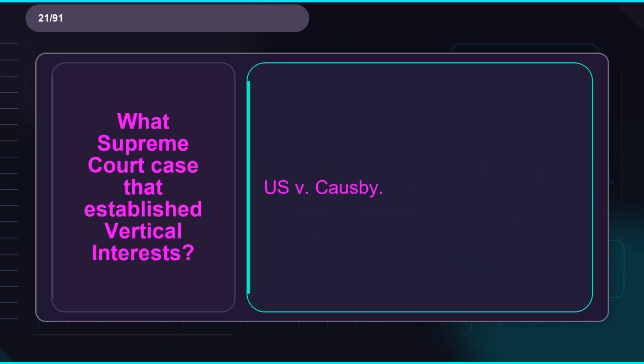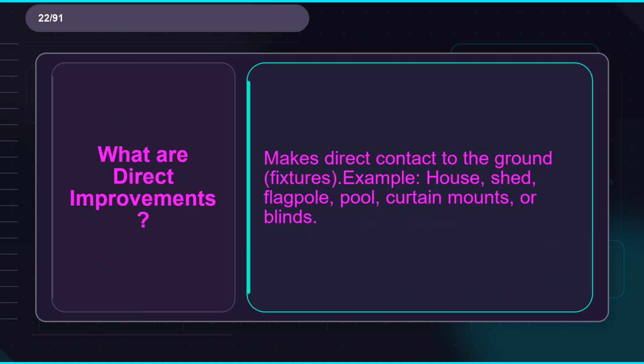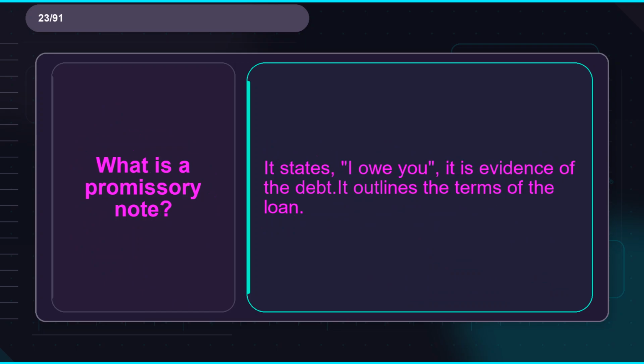Flashcard 21. Term: what Supreme Court case established vertical interests? Definition: U.S. v. Causby. Flashcard 22. Term: what are direct improvements? Definition: makes direct contact to the ground, fixtures. Examples: house, shed, flagpole, pool, curtain mounts, or blinds. Flashcard 23. Term: what is a promissory note? Definition: it states, I owe you. It is evidence of the debt. It outlines the terms of the loan.